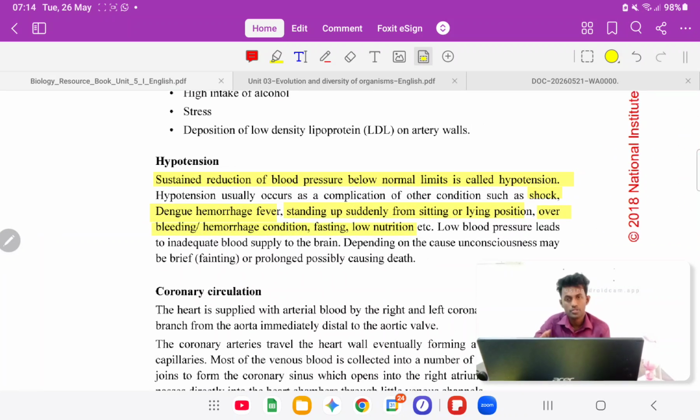Those are the possible causes, and this can lead to inadequate blood supply to the brain. Depending on the cause, unconsciousness can happen, fainting, prolonged, possibly causing death. So those points you need to remember.